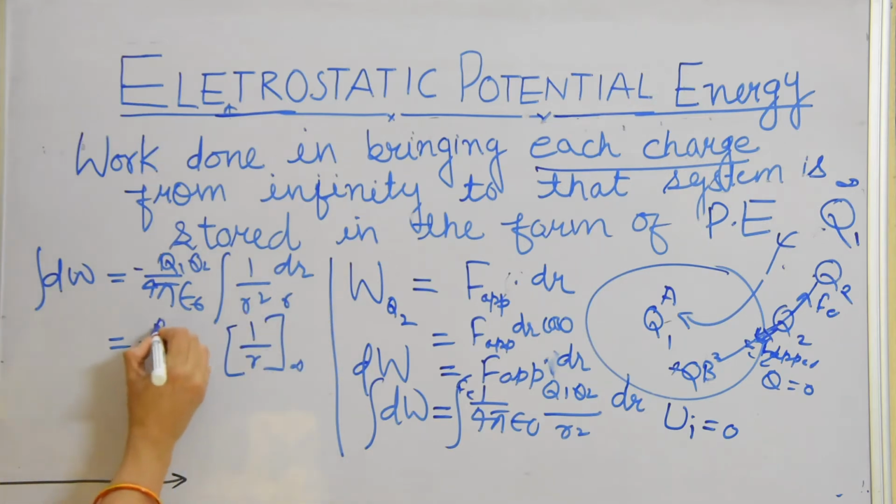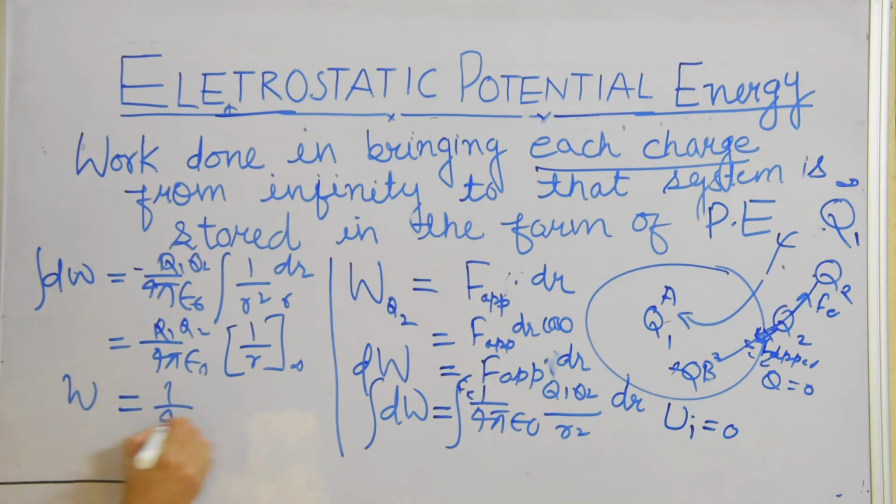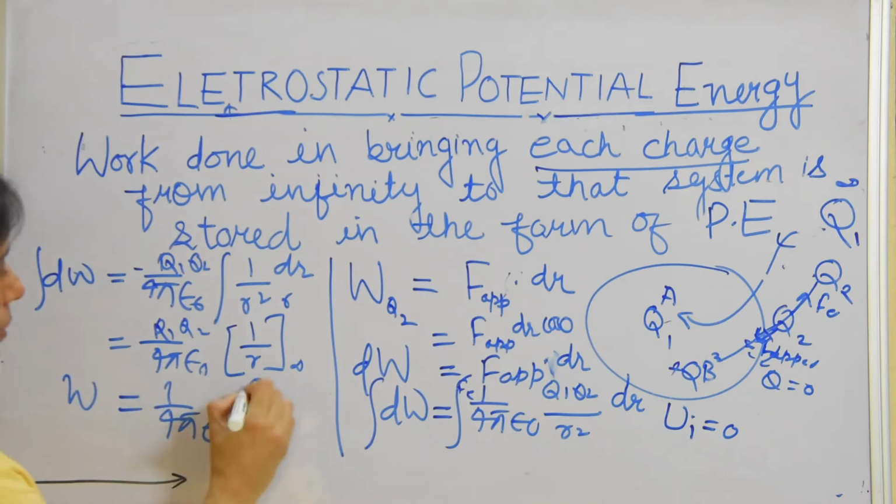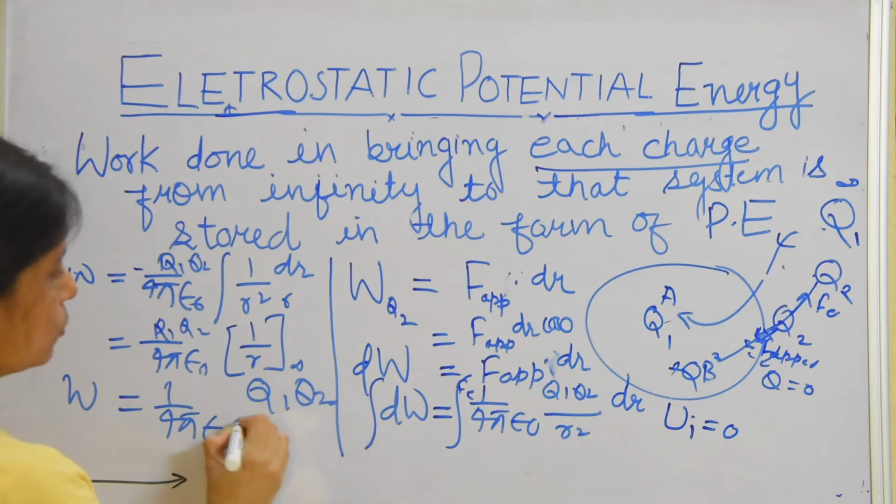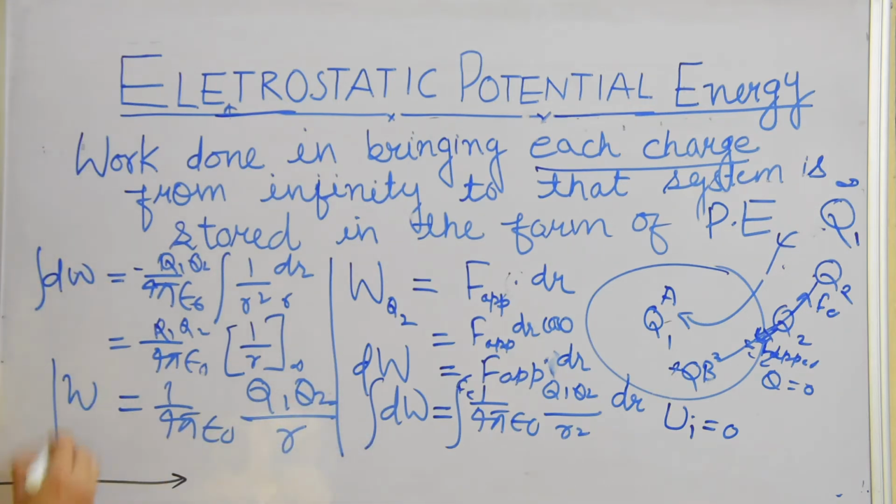So the work done is 1 upon 4 pi epsilon naught q1 q2 upon r.